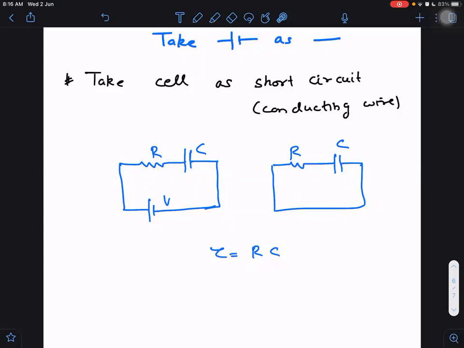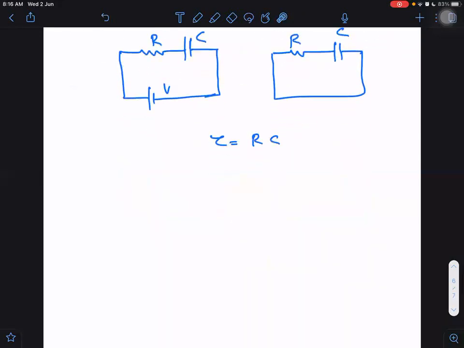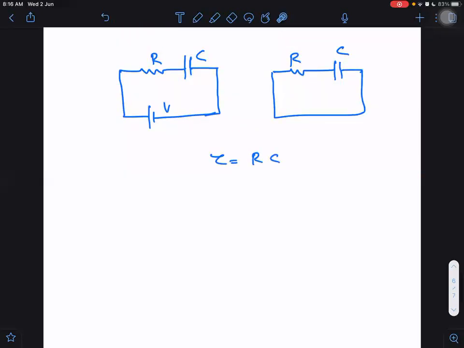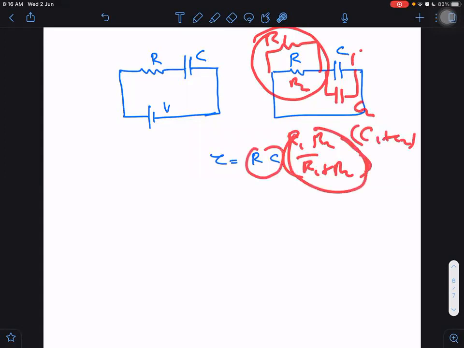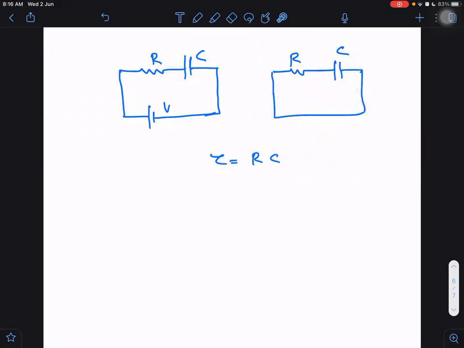Okay. But why did I say all this stuff that takes cell as short circuit, and why did I not directly tell that it is R into C? The reason is, in complicated circuits, I have to find out first the effective resistance. Sometimes it appears like this: there is one other R1, R2. Then effective resistance will become R1 R2 upon R1 plus R2. And that may be with multiple capacitances, C1, C2. Effective capacitance will become C1 plus C2. Then effective RC will become effective R multiplied by effective C. So that is our idea why we find it.